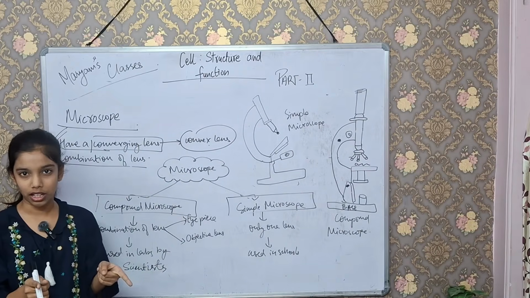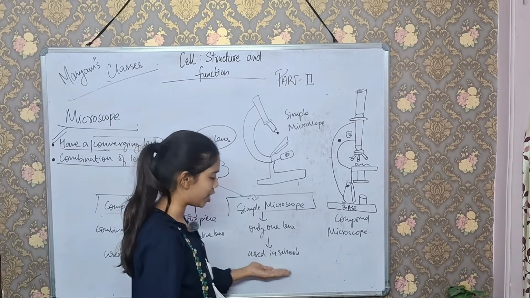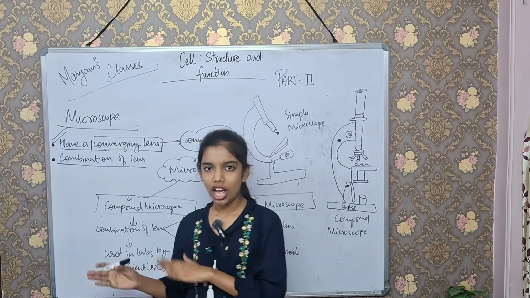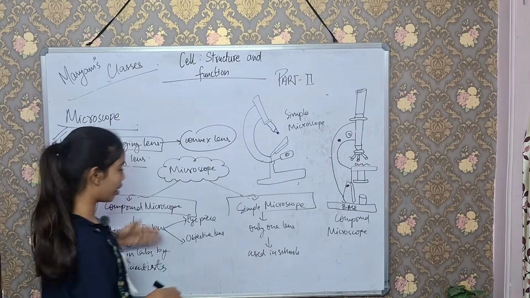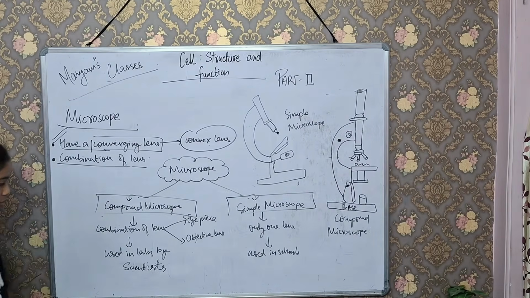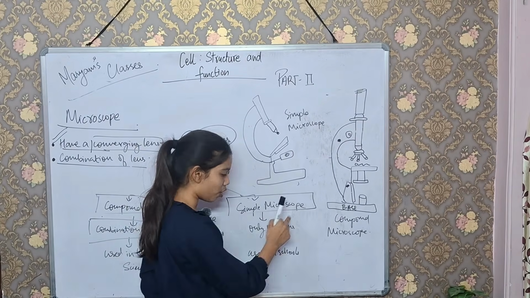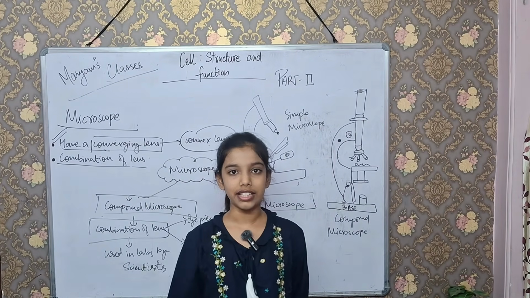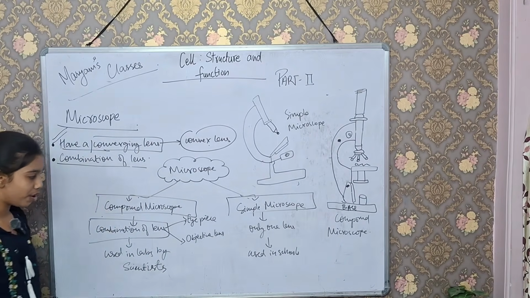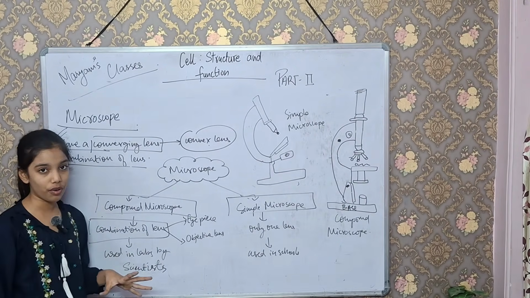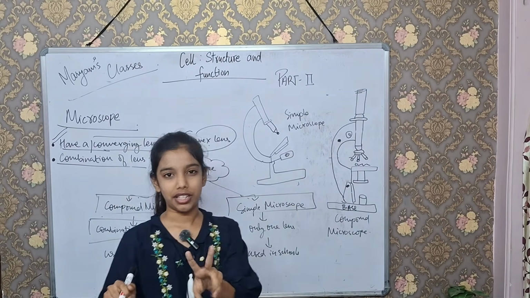All the big scientists use this microscope, and simple microscopes are used in schools just for teaching and for doing some scientific activities. A compound microscope is a combination of lenses, whereas a simple microscope has only one lens, only one convex lens. But a compound microscope has a combination of lenses. They can have many lenses, but the main ones are two lenses.